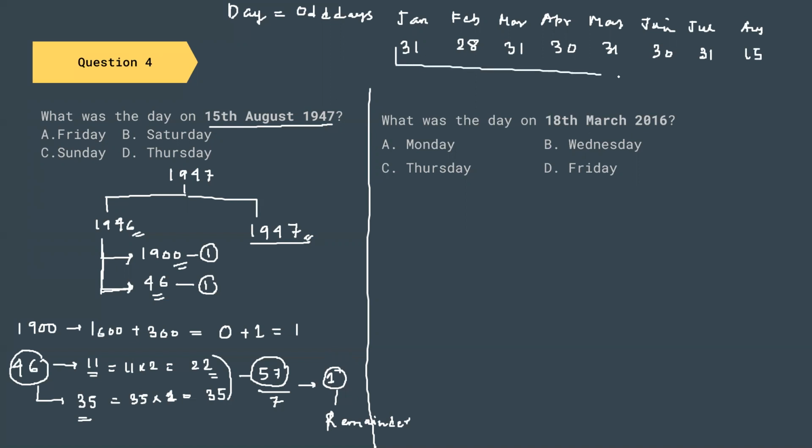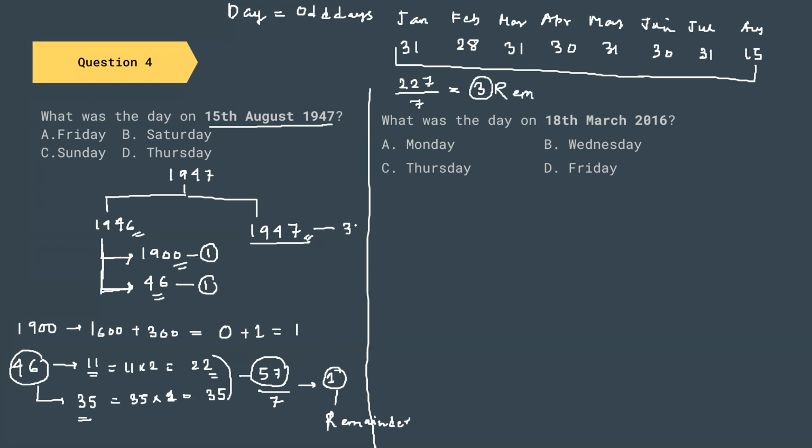And if we add all these numbers, we are going to get 227 days. 227 days divided by 7 gives us 3 as a remainder. So 3 is the number of odd days.